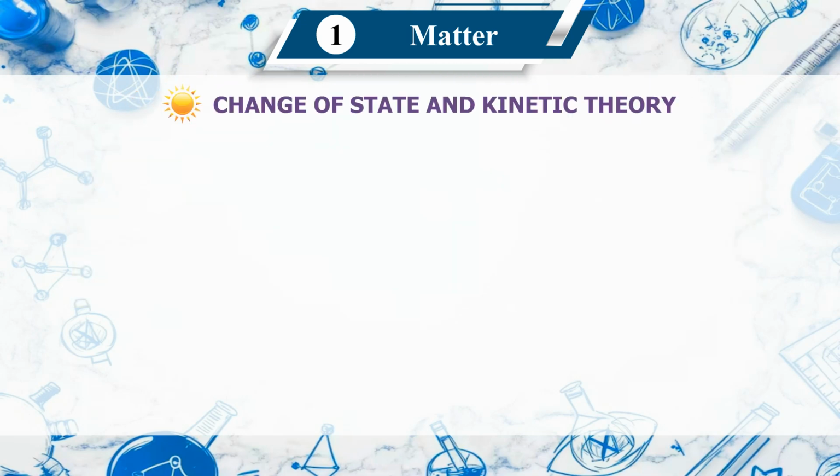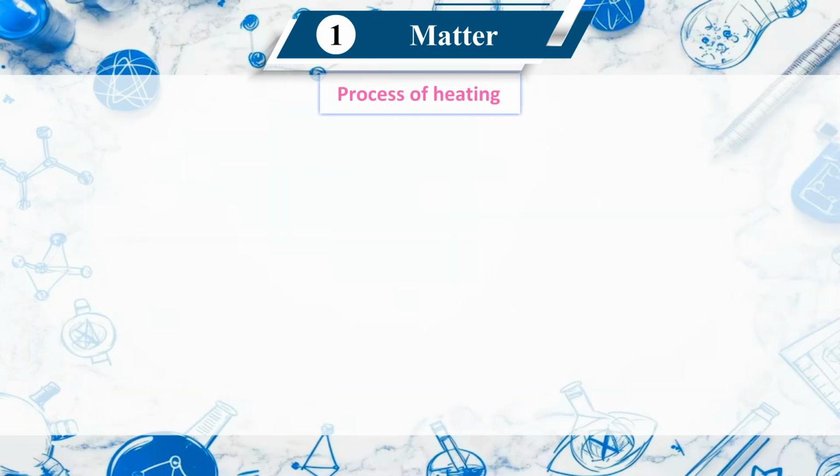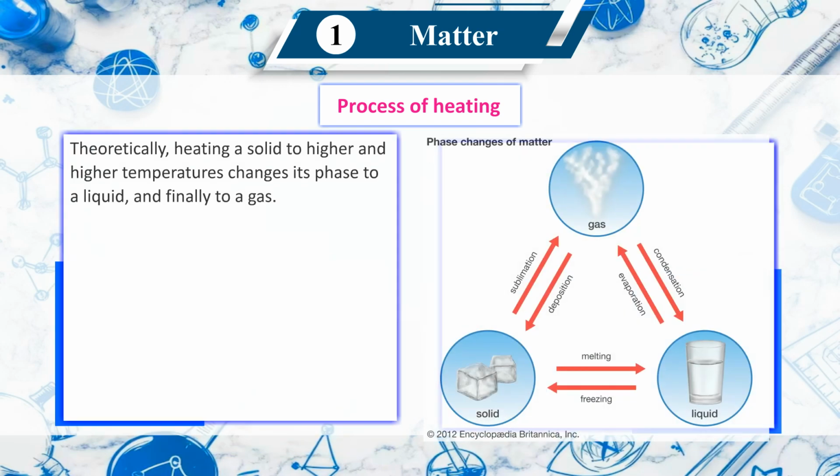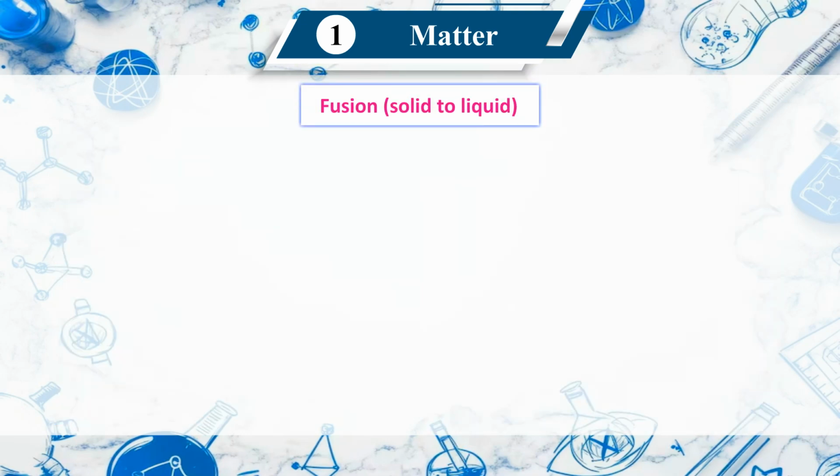Change of state and kinetic theory. The kinetic theory of matter gives a clear explanation of the internal processes involved at the particle level when matter undergoes a change of state. Process of heating. Theoretically, heating a solid to higher and higher temperatures changes its phase to a liquid and finally to a gas.